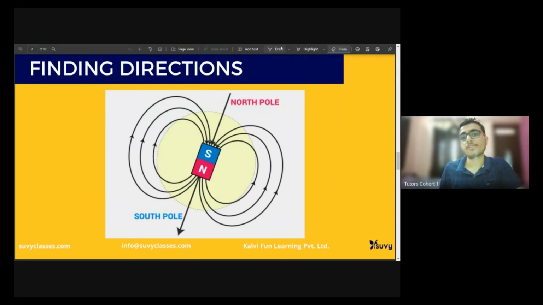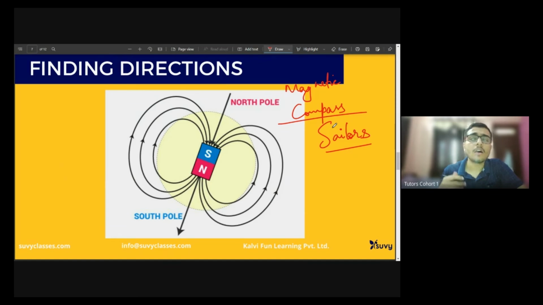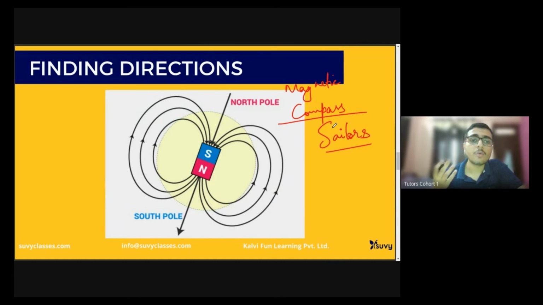Now, finding directions. Do you know there is a device called a magnetic compass, which is used by sailors? It is used by sailors who go on ships to get a direction, like what direction they are moving in. This compass gives them the direction. Why does the compass give them a direction?